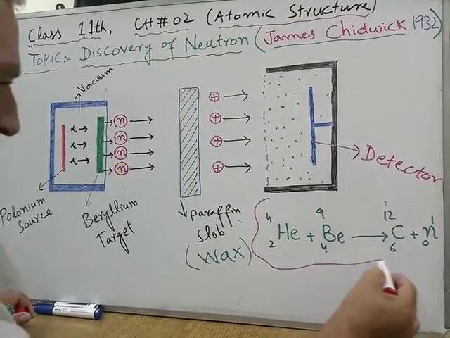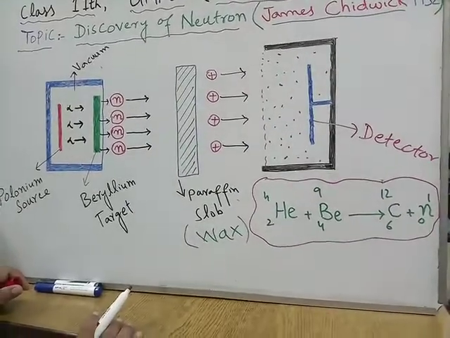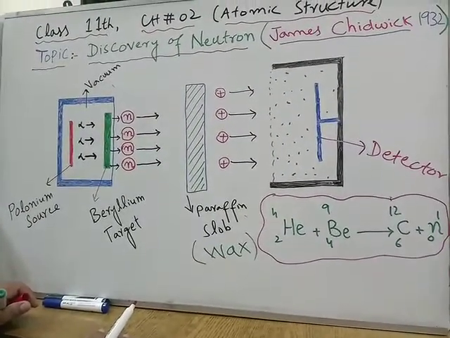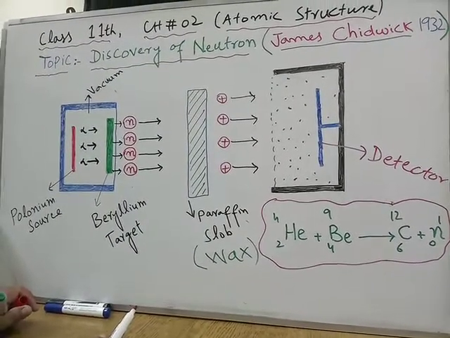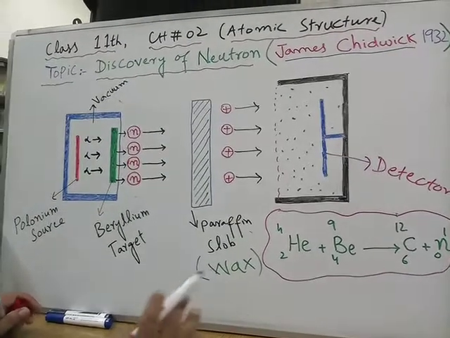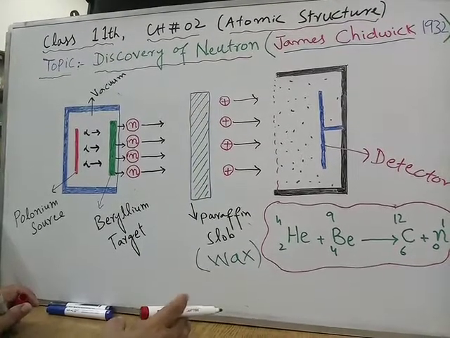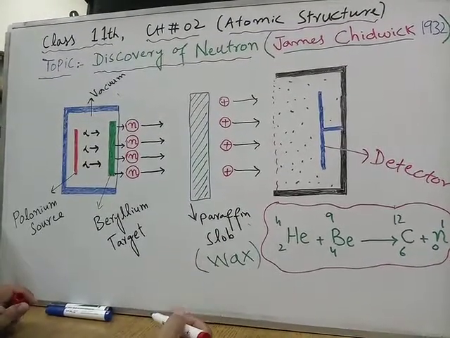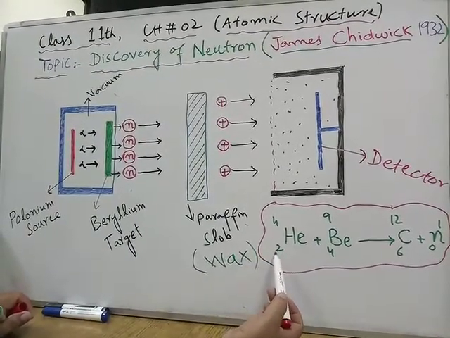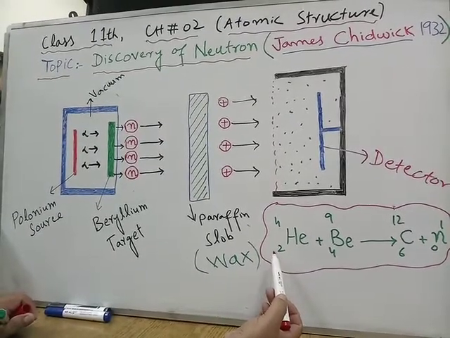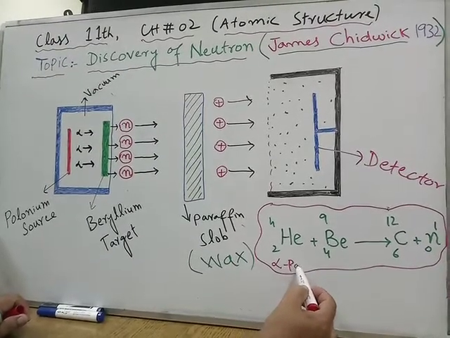Remember that we have discussed in our previous classes what an alpha particle is. An alpha particle is a helium nucleus, and a helium nucleus has 2 protons and 2 neutrons. Mass number is the sum of the number of protons and neutrons, so its mass number is 4, and as it has 2 protons, its atomic number is 2. So He-4-2 represents the alpha particle. This is the alpha particle.